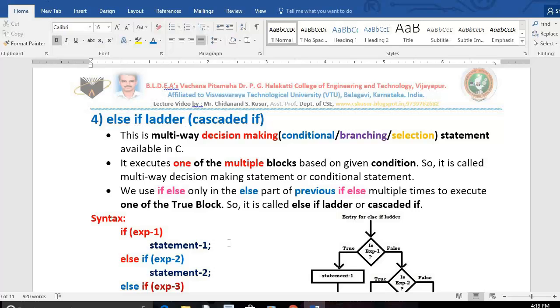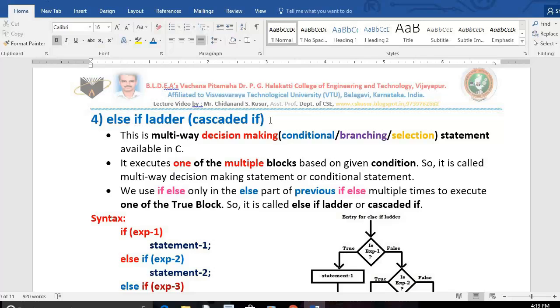I hope now everyone has understood. Then how do you need to explain in the examination? Else if ladder is one of the multi-way decision making statements available in C language. It executes one of the true blocks based on the given condition, so it is called a multi-way decision making statement. In this type we use if else only in the else part of the previous if else multiple times to execute one of the true blocks, so it is called else if ladder or cascaded if.